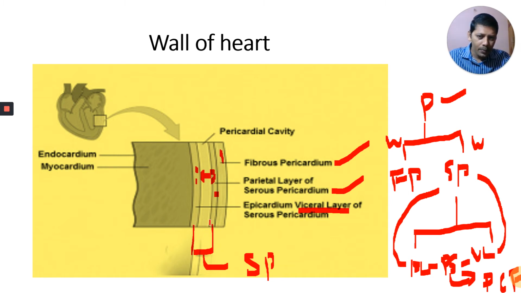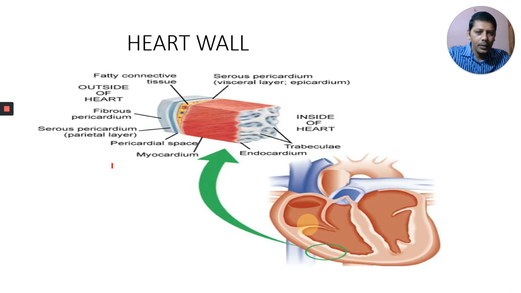This layer I am talking about is attached to our heart and forms the outer layer of the heart wall. The heart wall has three layers: endocardium, myocardium and epicardium. This epicardium is nothing but the visceral layer of serous pericardium. Understand? This is the wall of the heart, I will show you here.